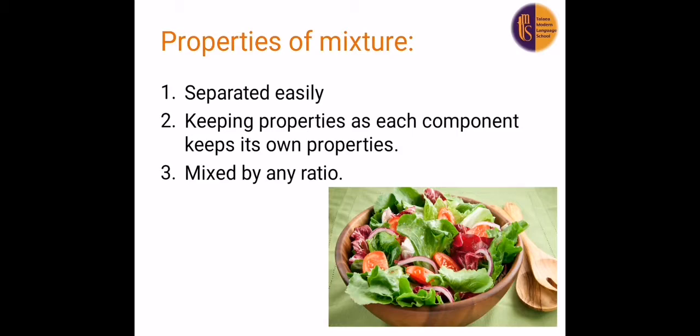Number 2, keeping properties, as each component keeps its own properties. What is that meaning? For example, tomato keeps its own properties. It has the same color before mixing or after mixing, it has red color, and it has the same taste, and the same smell. Also, the cucumber or the onion keeps its own properties. So the components of a mixture keep their own properties.